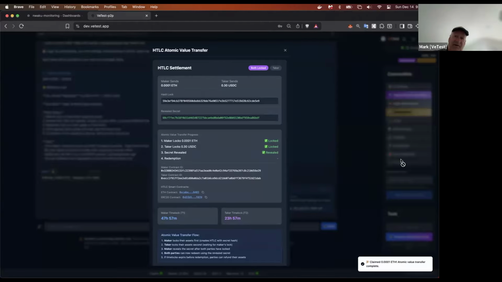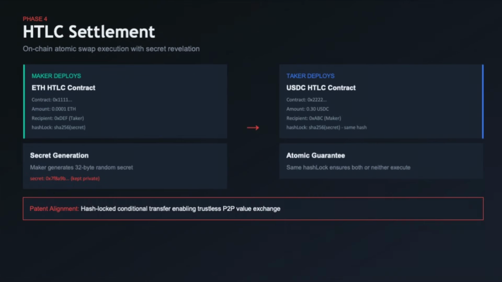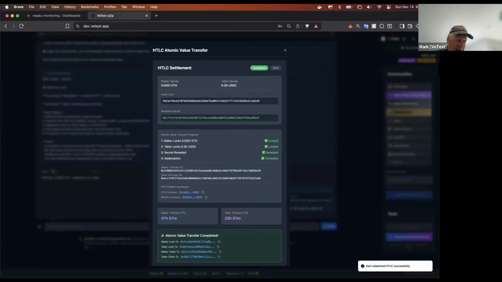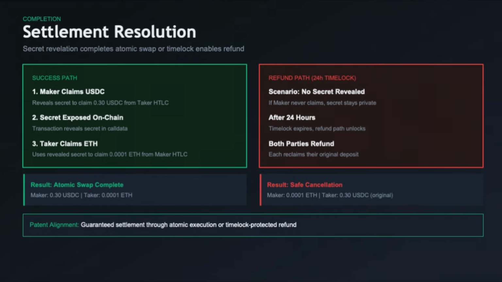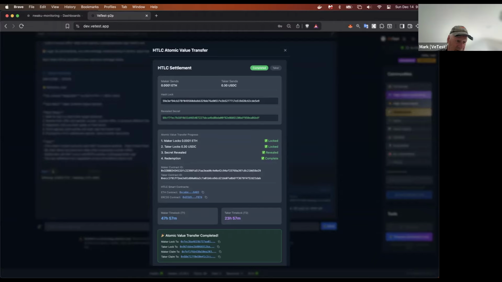And now we can come back over again to Carl's screen and see Carl claim his part, which is the 0.3 USDC. Same thing, he's going to sign the transaction in the wallet, and that's it now. We see he's claimed the USDC, and the atomic value transfer has been completed. Again, all of these are live links out to, for example, here, the maker lock transaction. We see that 2 minutes ago, that was successfully completed.